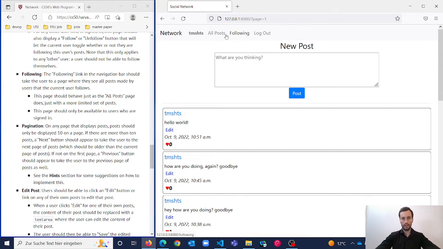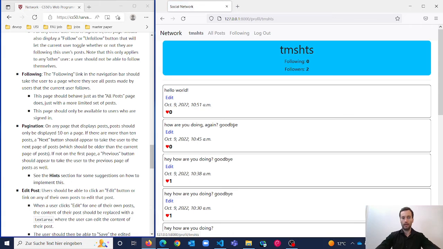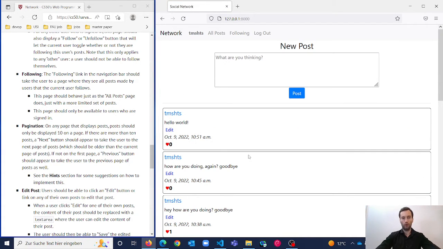So this one is working. It's implemented as well in the profile and in all posts. So basically in all necessary pages, like the TMS profile page, all posts, and the following.